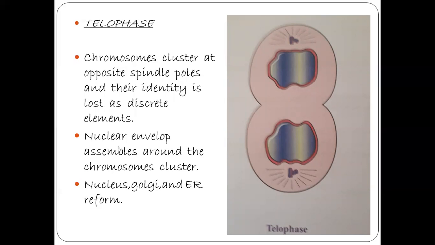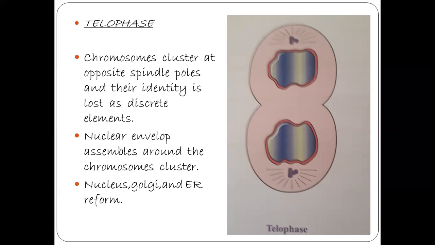So the chromosomes cluster at the opposite spindle poles, and their identity is lost as discrete elements when they reach the opposite poles. These chromatids, which we call daughter chromosomes, start the decondensation. See, they lose their identity. They look like thread-like structures. And next, the nuclear envelope assembles around the chromosome cluster.